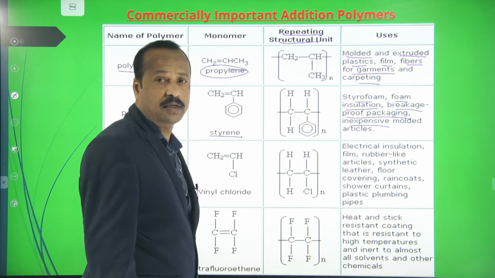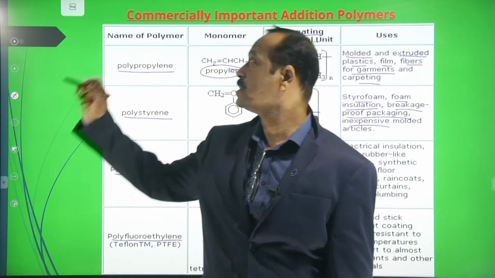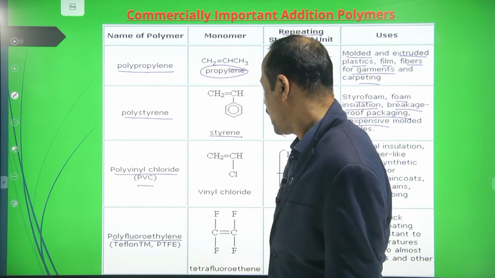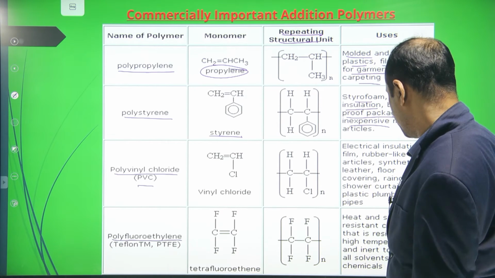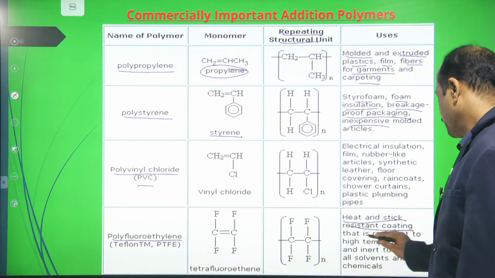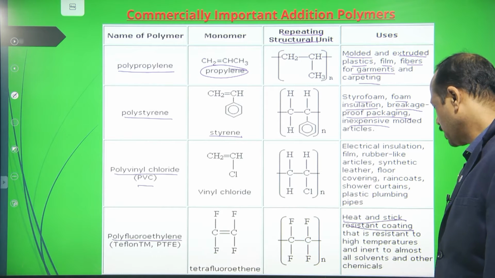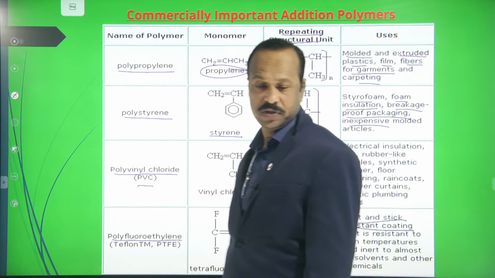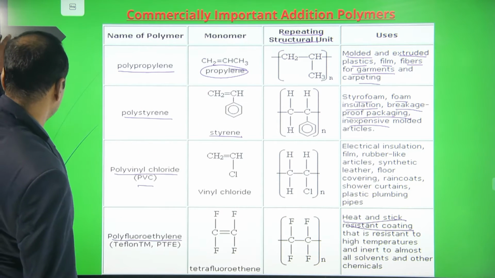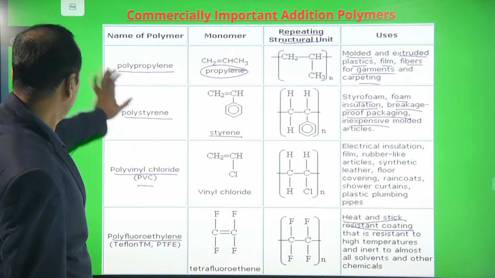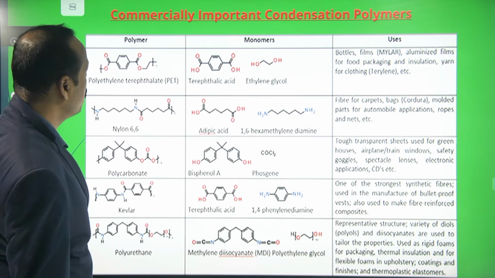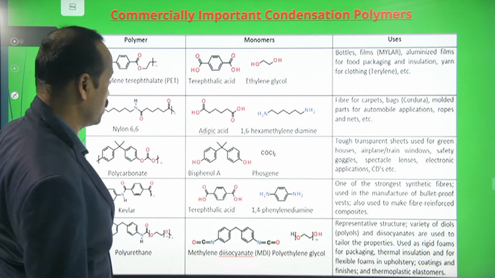PVC pipes are generally used for electrical installation pipes, and water pipes also. Polyfluoroethane is generally used in heat and stick resistant coating. It's not so important, but you should know where these polymers can be used.